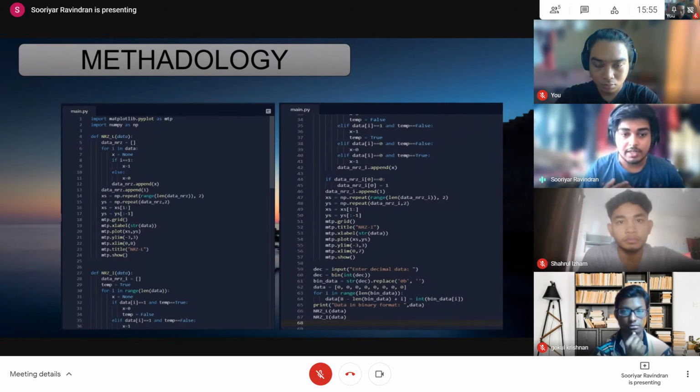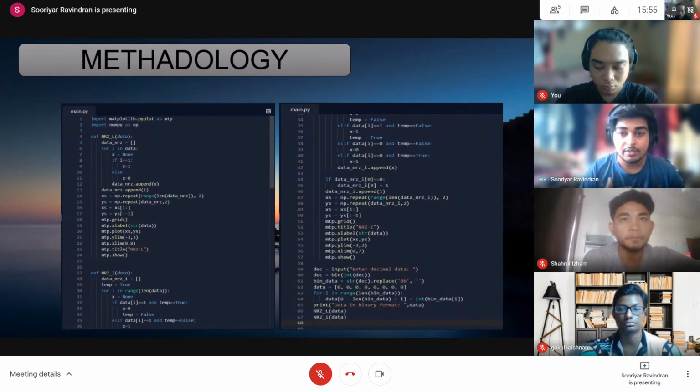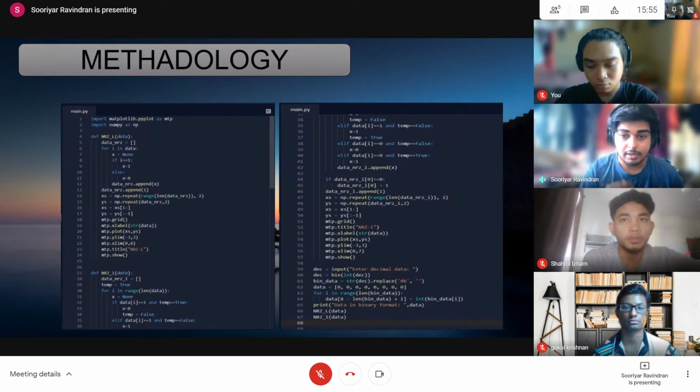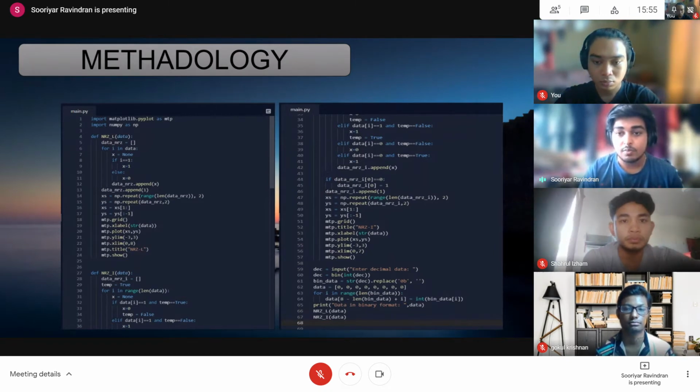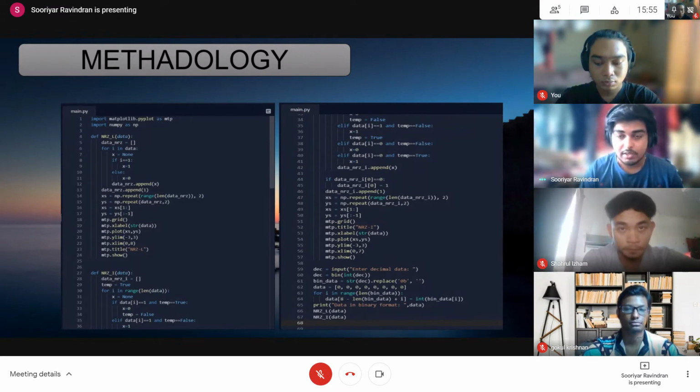And now let's go to another one, unipolar NRZ-I, which is non-return to zero inverted. For the if-else statement for this, we have to make some changes, because inversion will occur when the binary value is 1, and there will be no inversion if the binary value is 0. So we have to make an if-else statement which correlates to that. Let's say for this example, if the data value, which is the value of binary, is 1, we have to make an inversion, in this case from 1 to 0. And if it's not 1, which means it is 0, it continues at 1.